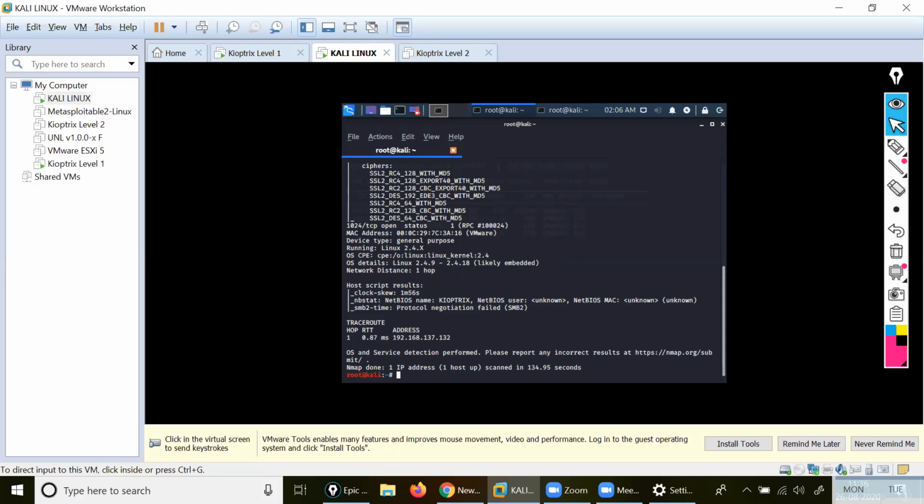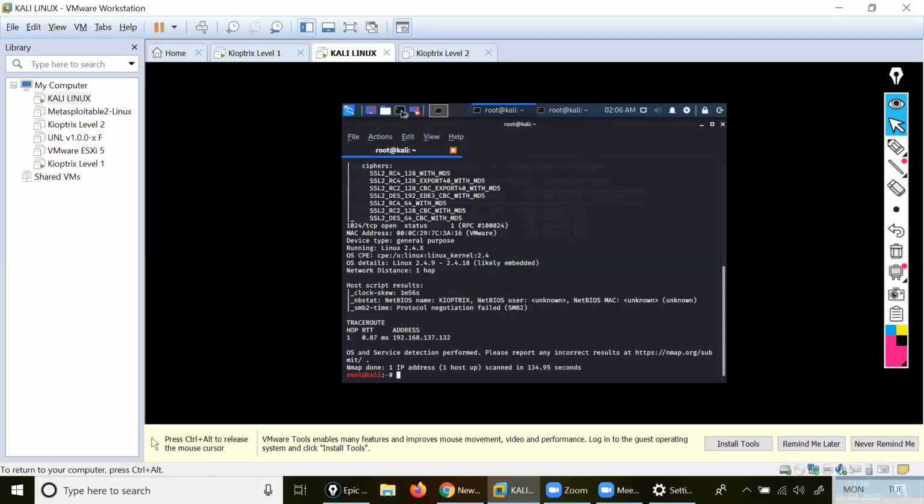let me come. I'm going to open the Metasploit. Okay. So what I will do here, let me open the other Kali here.